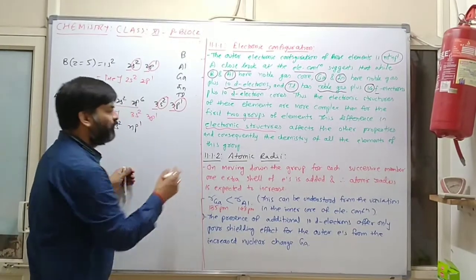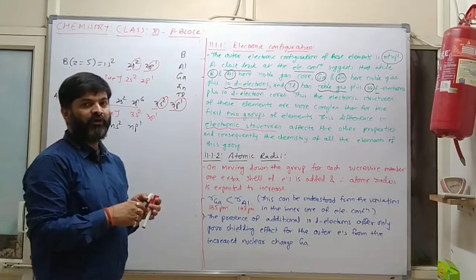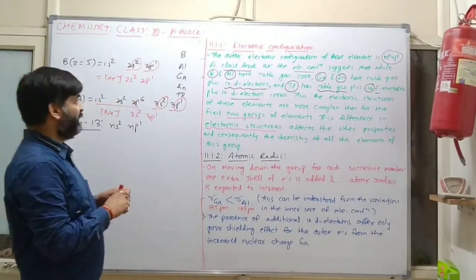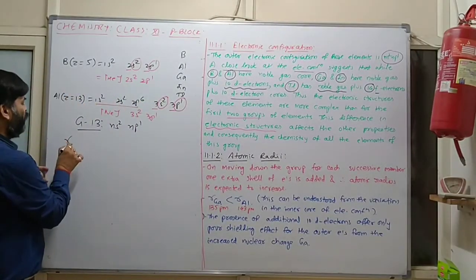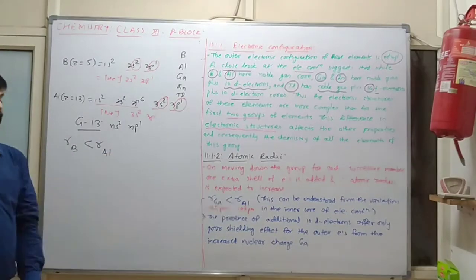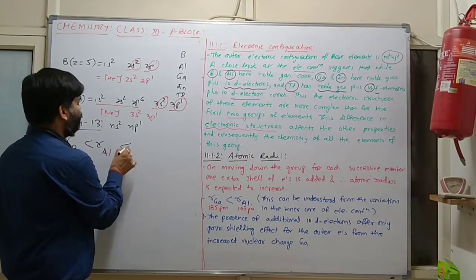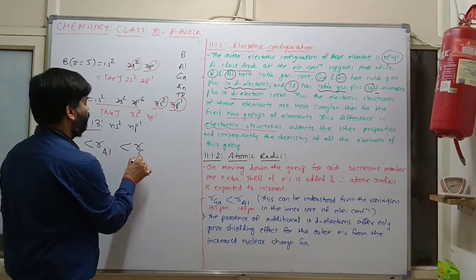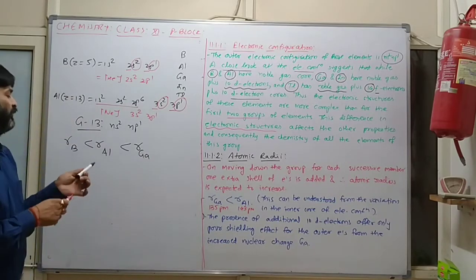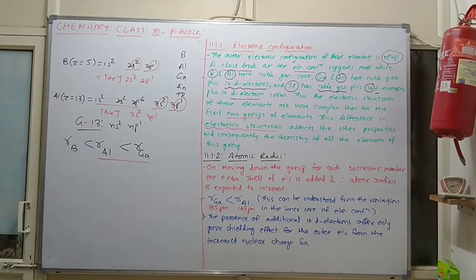The second most important thing is atomic radius. Here the atomic radius of boron is less as compared to the atomic radius of aluminium. So similarly, what should happen? The atomic radius of aluminium should be less as compared to gallium.